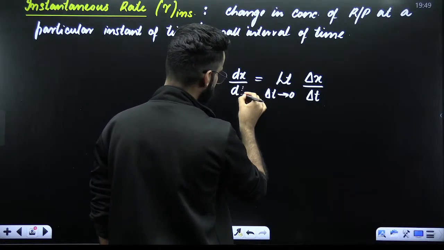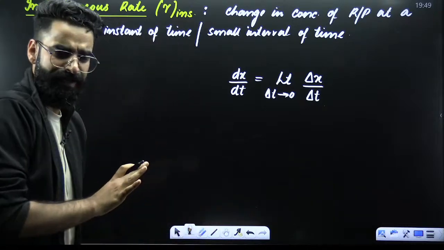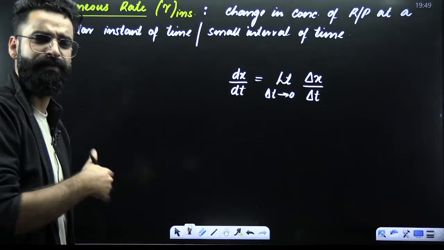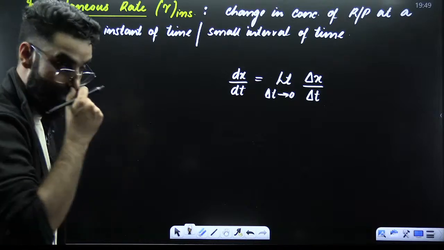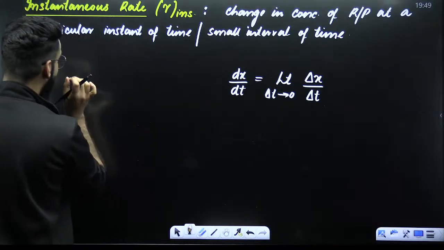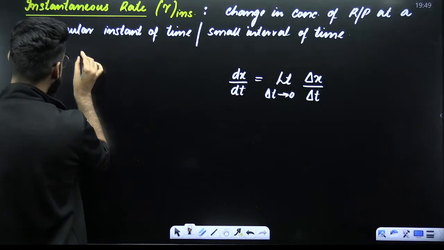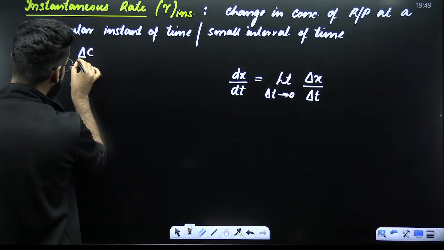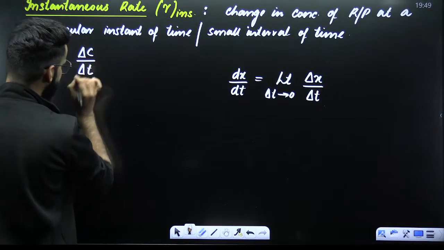dx upon dt. Perfect. Now, similarly, we are going to convert your average rate of reaction into instantaneous rate. How do we write the average rate of reaction? Average rate of reaction we write like this, delta C upon delta T. This is your average rate of reaction.